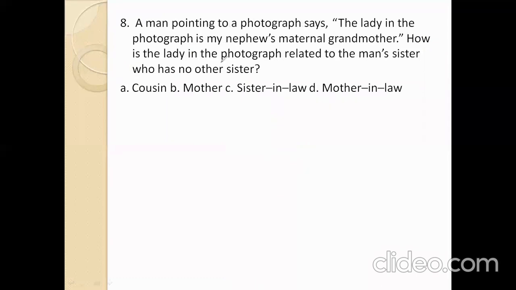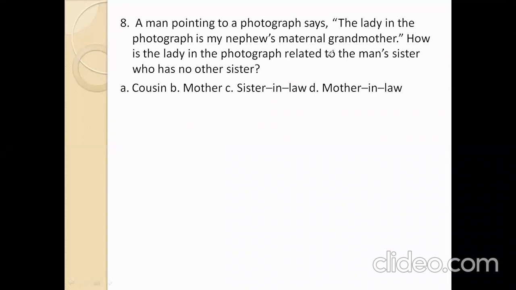Next, a man pointing to a photograph says, the lady in the photograph is my nephew's maternal grandmother. How is the lady in the photograph related to the man's sister who has no other sister?